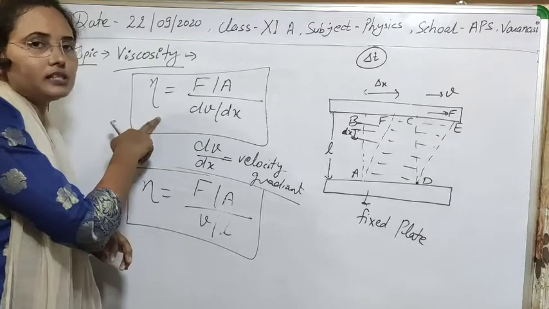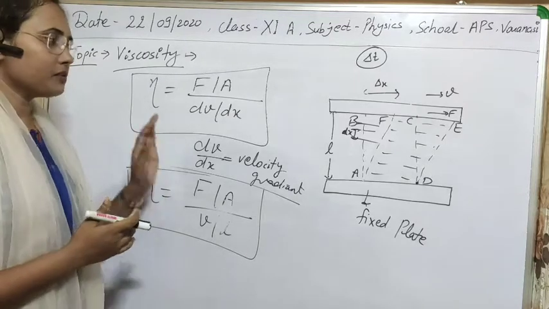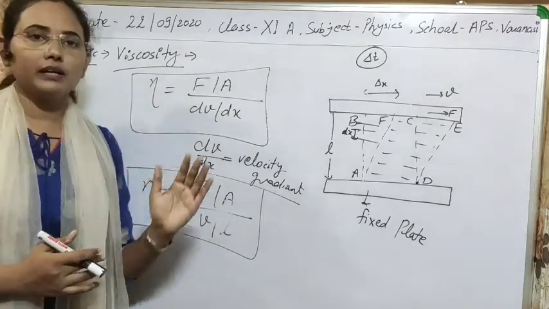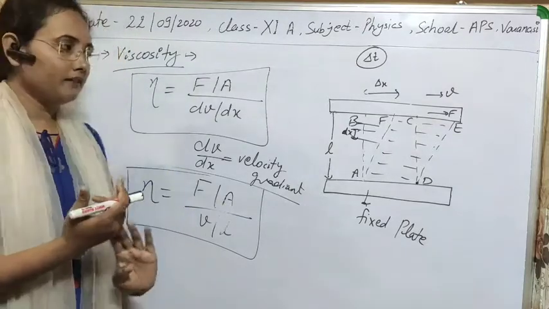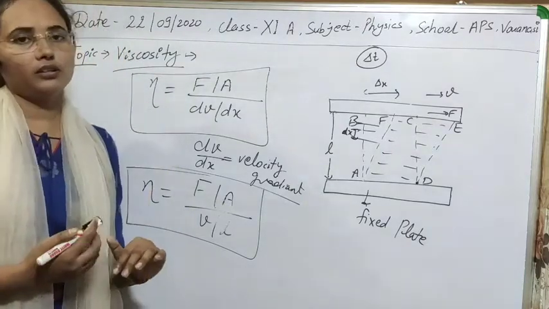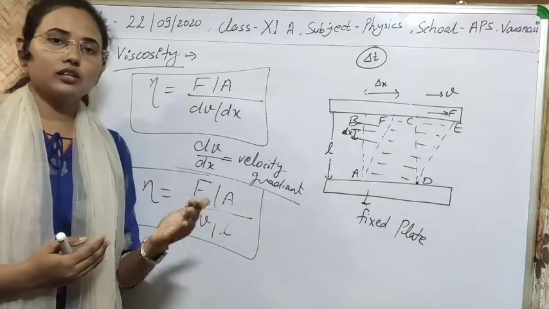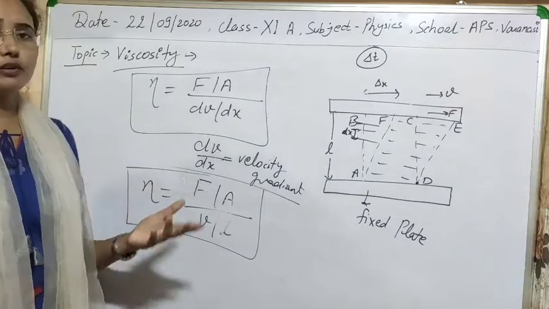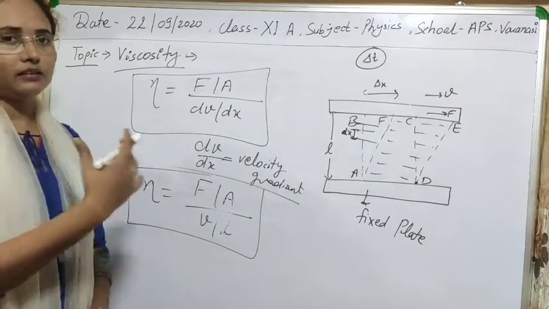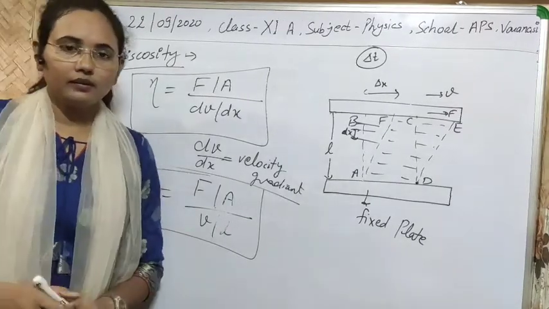Viscosity is calculated in terms of this coefficient of viscosity. If the coefficient of viscosity is greater, then the viscosity of that fluid will be greater, and if the coefficient of viscosity is smaller, then the viscosity of that fluid will be smaller. Clear? Meaning that fluid will be less viscous than the other liquid.